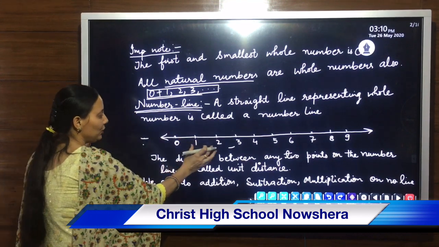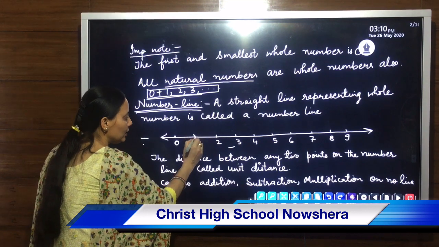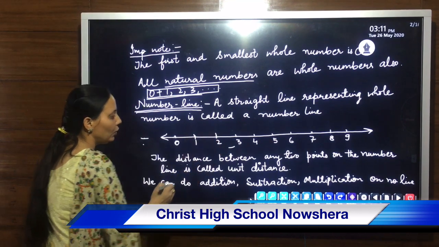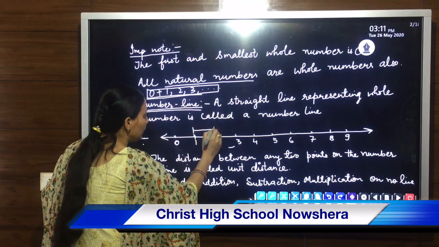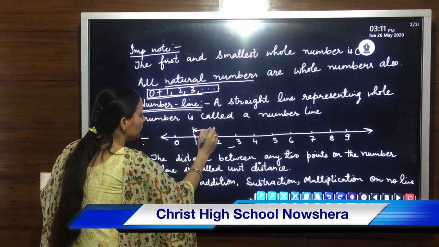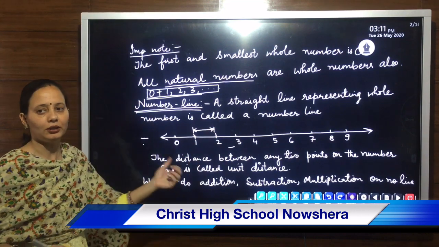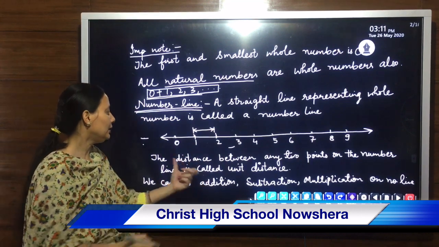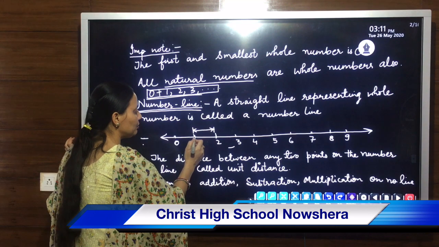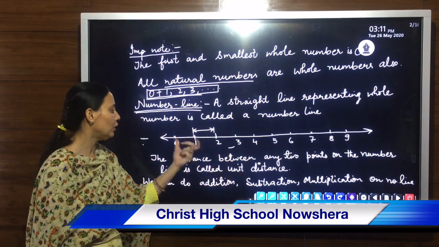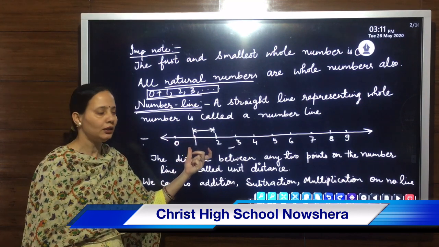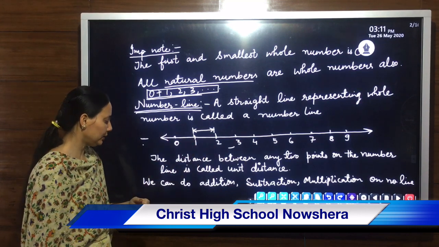And the distance between any 2 points on this number line is known as unit distance. This is known as unit distance, the distance between any 2 numbers on a number line. You can take as an example the distance between 1 and 2. It is also known as unit distance, or the distance between 0 and 1 is also unit distance.